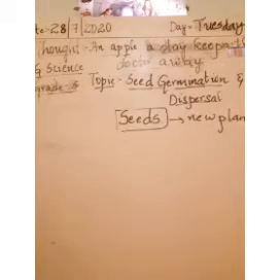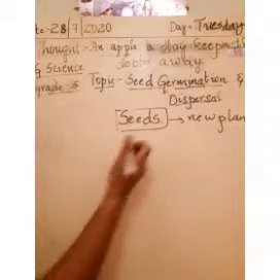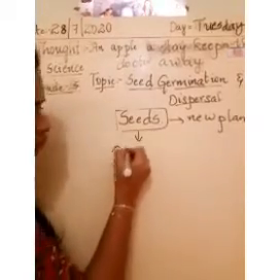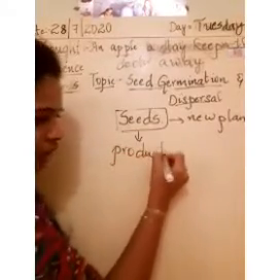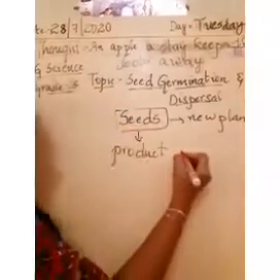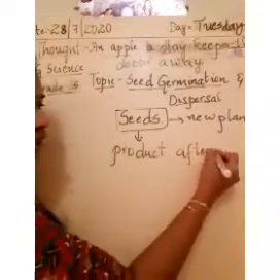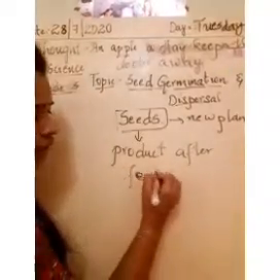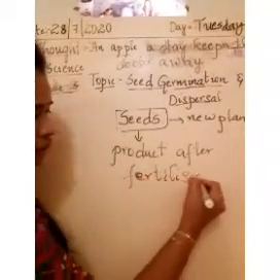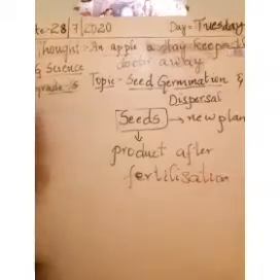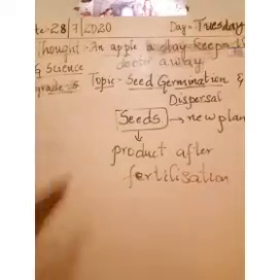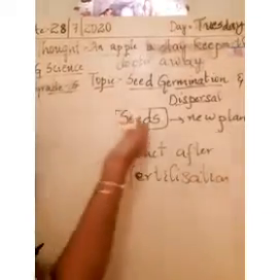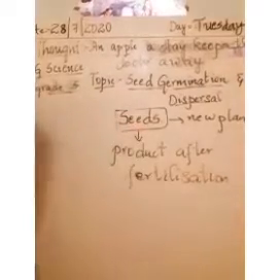We already know that seeds are nothing but the product after fertilization. Yes or no? Seeds are the product after fertilization. After fertilization, you get seeds. That is, ovules change into seeds.